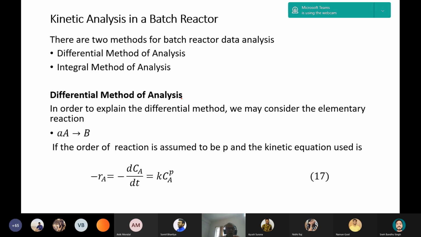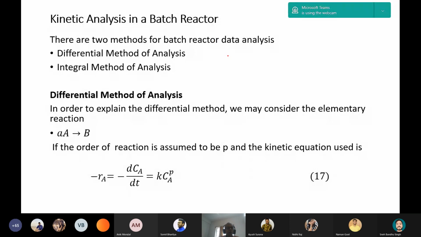In the differential method of analysis using a batch reactor, we need some reactor data. What do you mean by batch reactor data? That is concentration as a function of time obtained from the laboratory reactor. So batch reactor data is a C versus t plot.